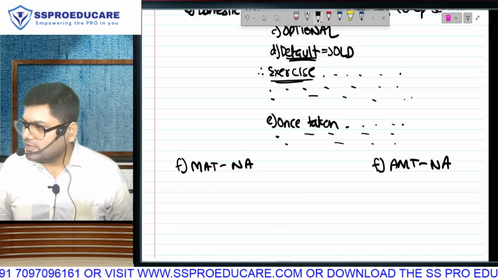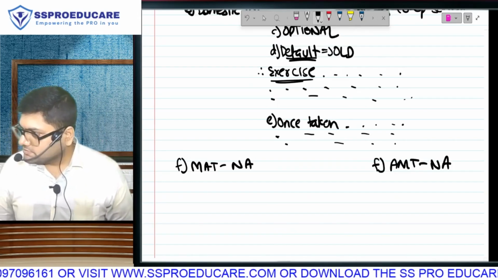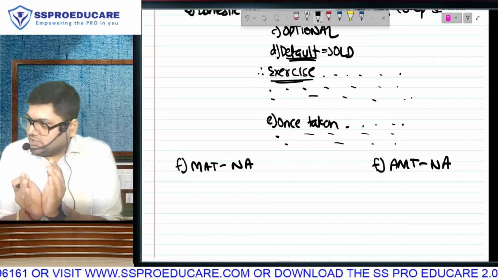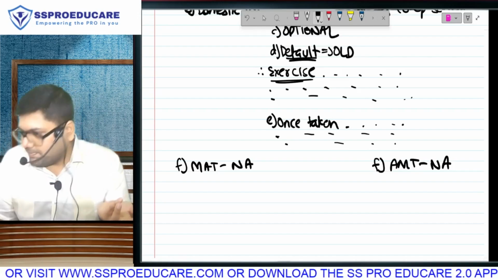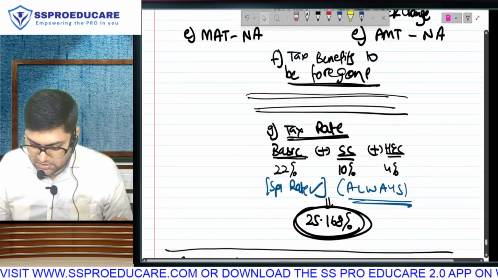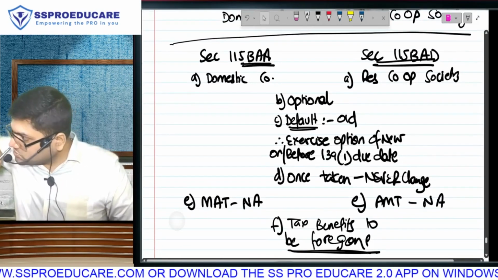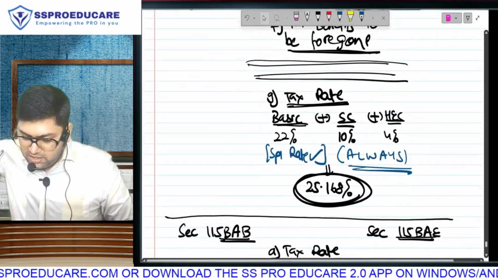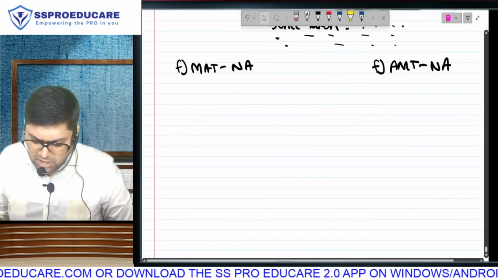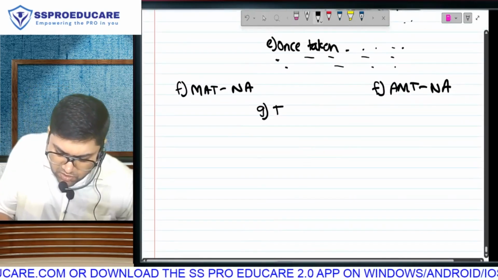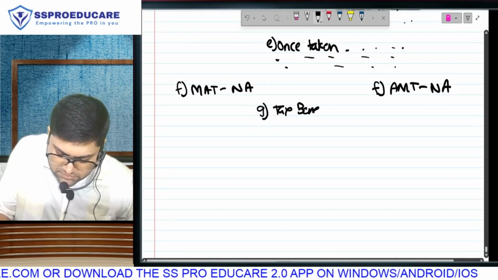So this point also becomes the same, correct? Or I can merge these two and write MAT AMT not applicable depending upon assessee. It does not make any difference. Do you realize I have written all the conditions of these two also under the next two? Next is absolutely the same. All the tax benefits to be foregone.